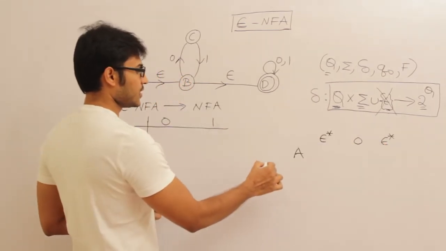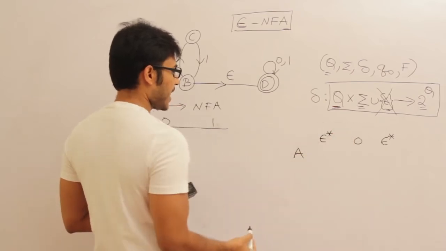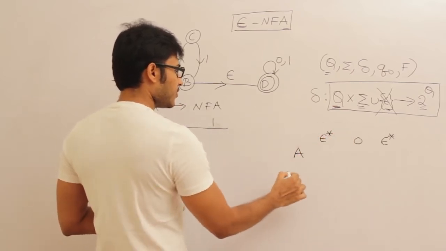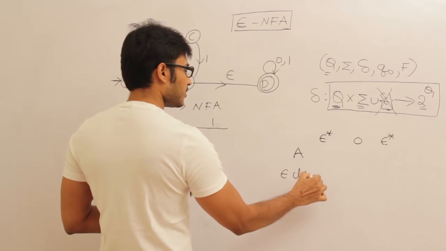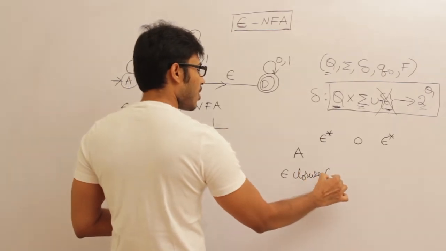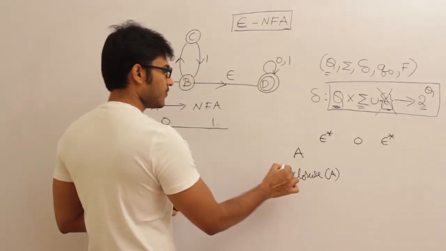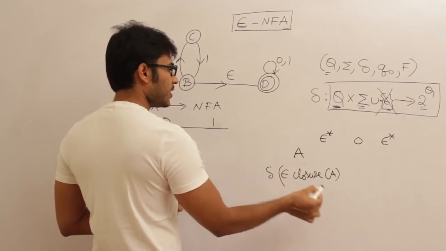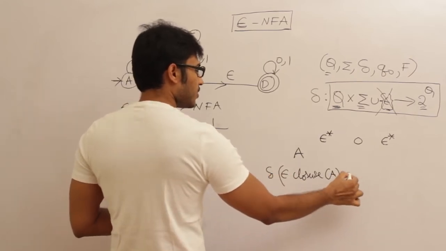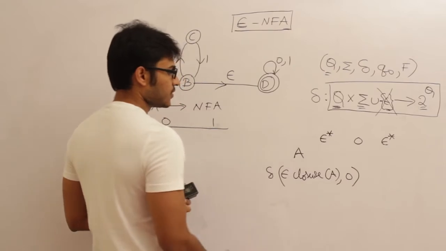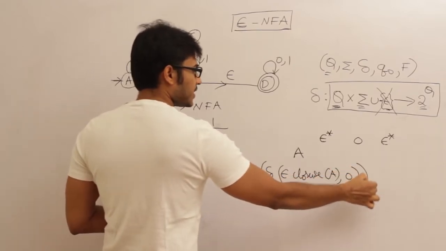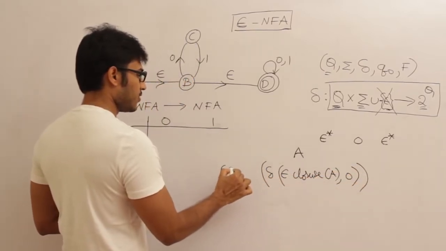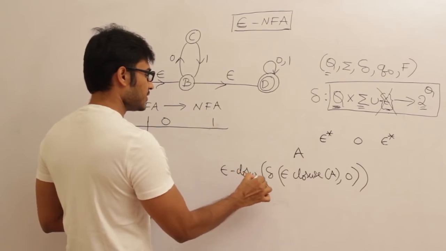So I am going to find the epsilon closure of A, and then for whatever I get in the epsilon closure of A, I am going to find their transitions on 0, and for whatever is the result, I am going to again find the epsilon closure. This is the procedure.